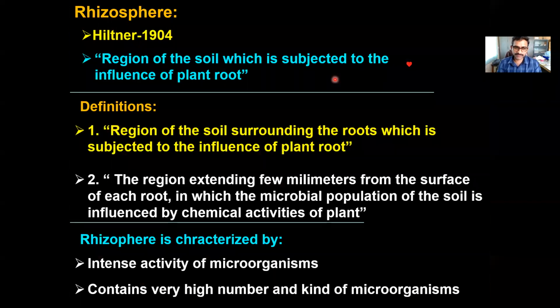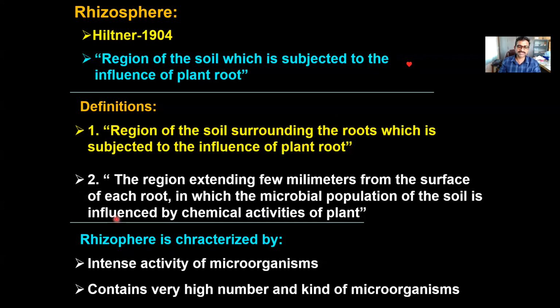Now I'll come back to the definition. Different scientists have given different definitions for rhizosphere. I'll read out one of the easiest definitions, which can be understood easily: the region of the soil surrounding the roots which is subjected to the influence of plant roots can be called the rhizosphere. I will repeat: the region of the soil surrounding the roots, which is subjected to the influence of the plant roots, is called the rhizosphere.